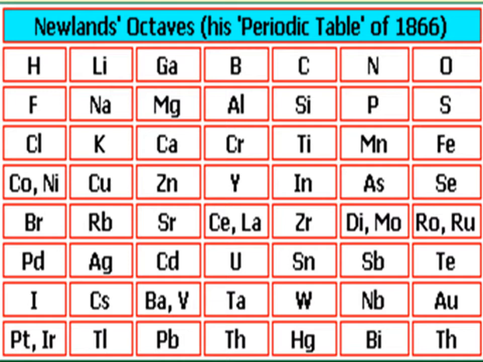That means at the top of the first group he wrote sa, at the top of the second group he wrote re, then ga, then pa, dha, ni, and again sa, meaning the 8th element is similar and it is placed in the first group. Like that he arranged the elements in his periodic table.